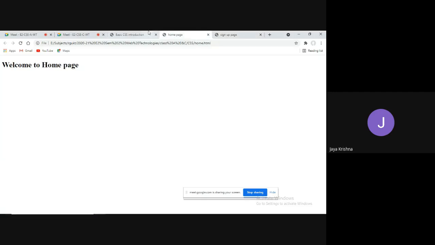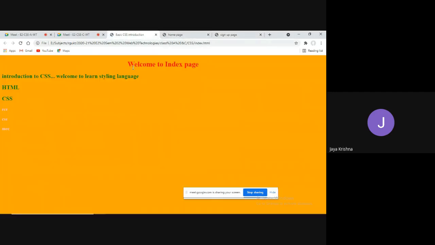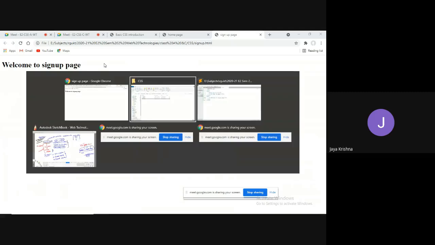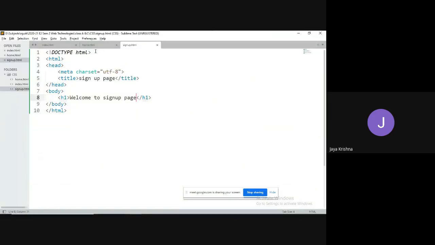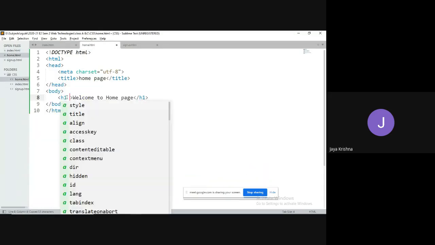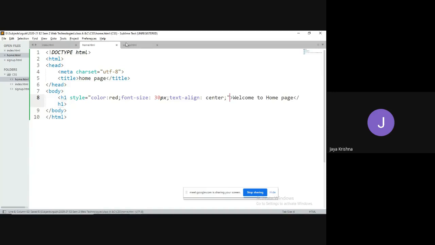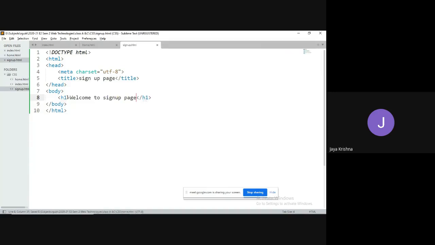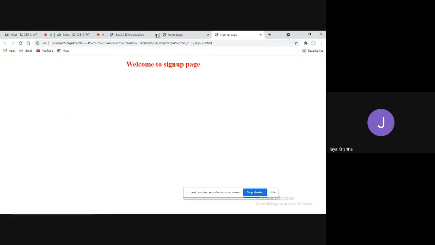Now my question is, I would like to get welcome to home page in the center with these properties: red color, center, and font size of 30 pixels. Welcome to sign up page should also have the same properties. Now one way we can do this is with the help of the style attribute. I can do that separately. Yes, we got it or not?